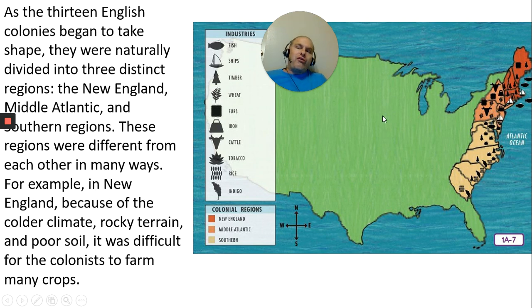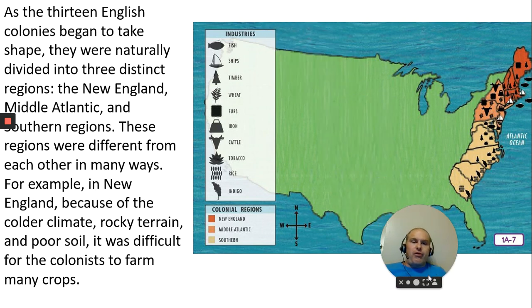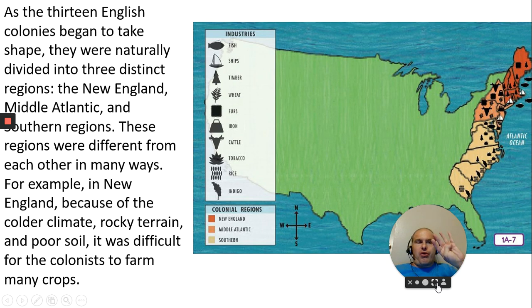As the 13 English colonies began to take shape, they were naturally divided into 3 distinct regions: the New England, Middle Atlantic, and Southern regions. These regions were different from each other in many ways. For example, in New England, because of the colder climate, rocky terrain, and poor soil, it was difficult for the colonists to farm many crops.